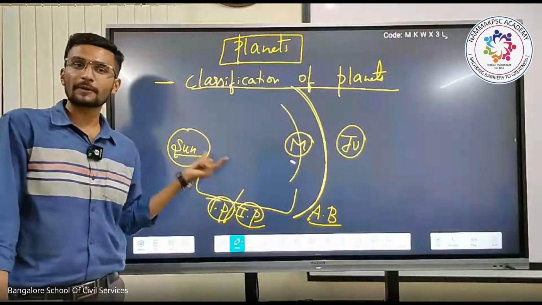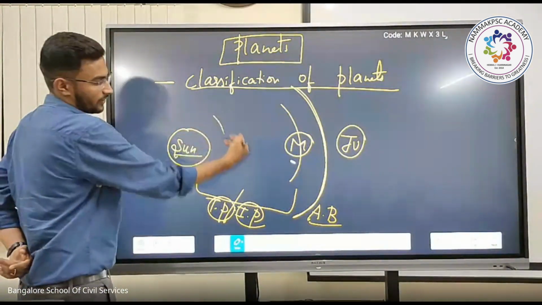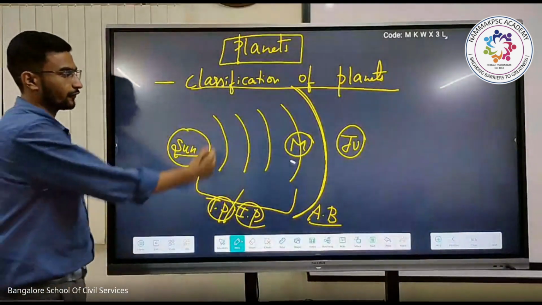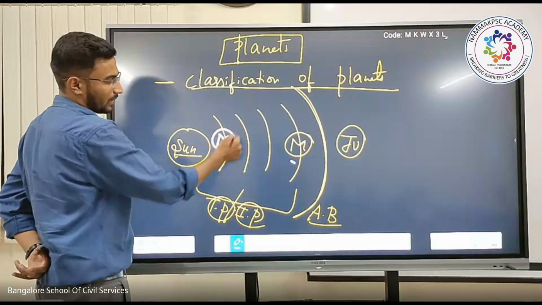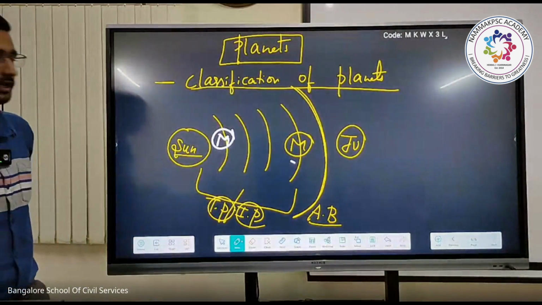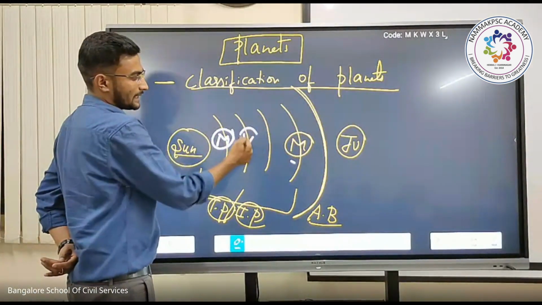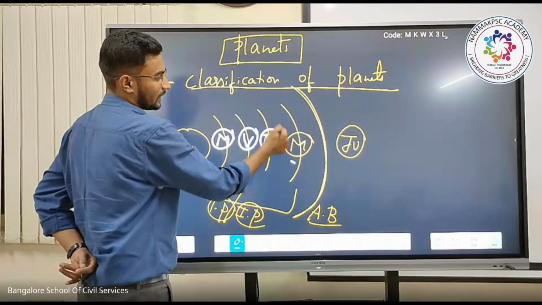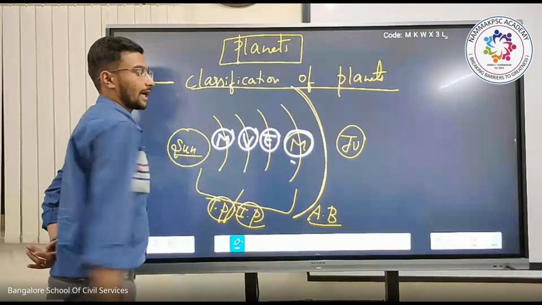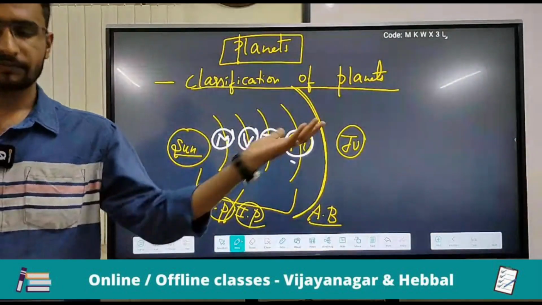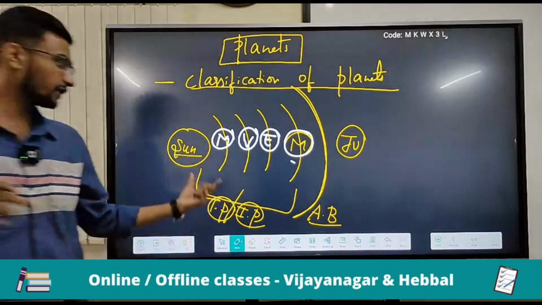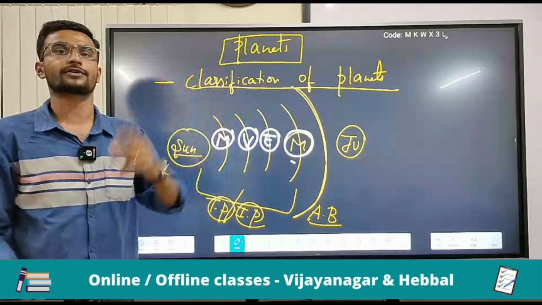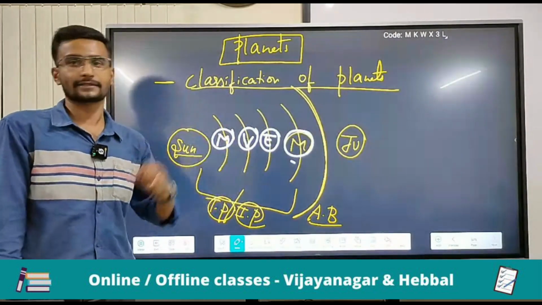First one, inner planets. We have 4 important planets. The first and foremost one is Mercury. Second one is Venus. The third one is Earth. And the last one we call Mars. These 4 planets we call inner planets, or terrestrial planets.